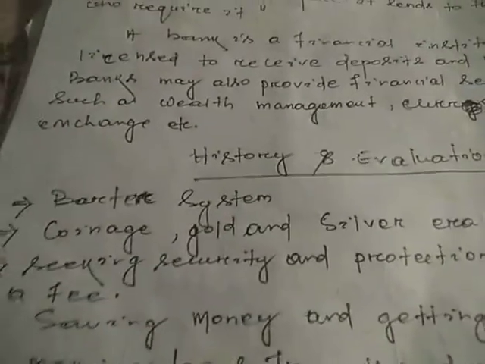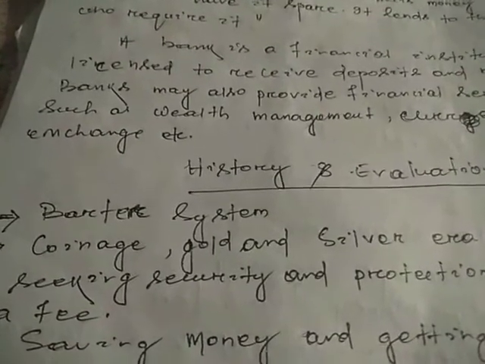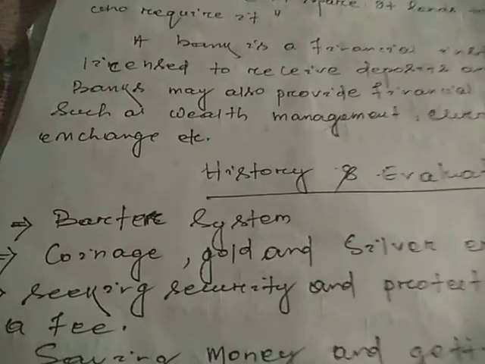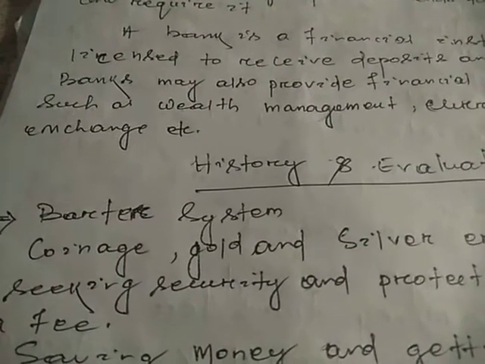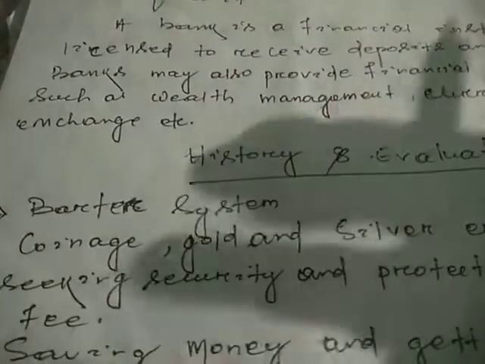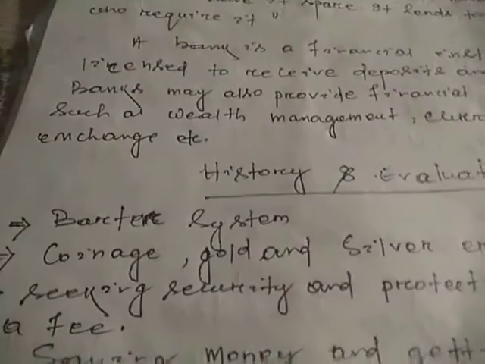In ancient times it was a barter system. Barter system means there is no exchange value, that's why there was no currency. For example, we go to a place to exchange 1 kg of fish to get 1 kg of vegetables, just like that. That is the barter system.